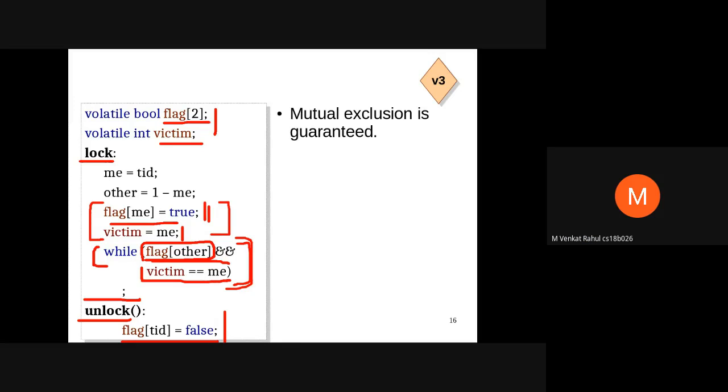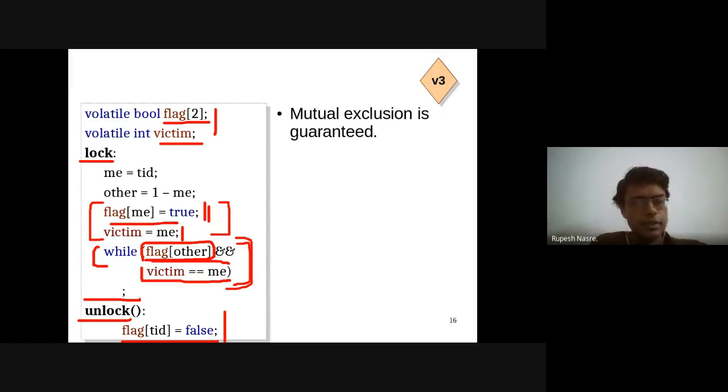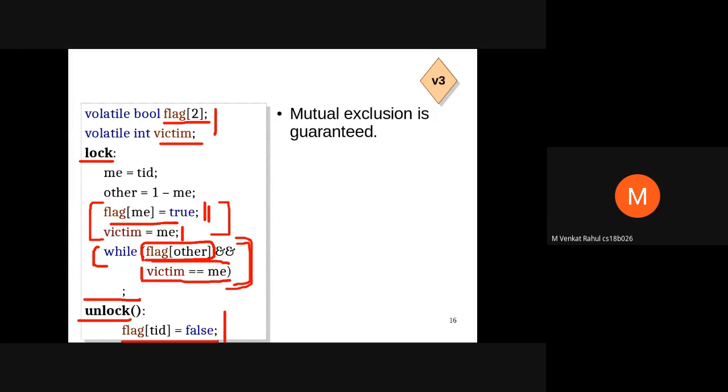Sir, I don't think deadlock will happen, because checking of the flag is saying if the other one wants to enter the critical section, and victim is telling if I'm the victim or not. We are having both the conditions just so that even if there is only one thread, it can enter. But if there are two threads, then let's suppose victim has some particular value, then only one of them will be able to enter anyway, right? Because it's being set. So either way, deadlock won't happen if there are two threads and whatever order we're checking it in.